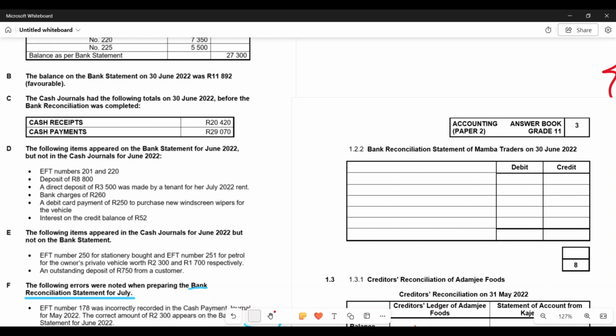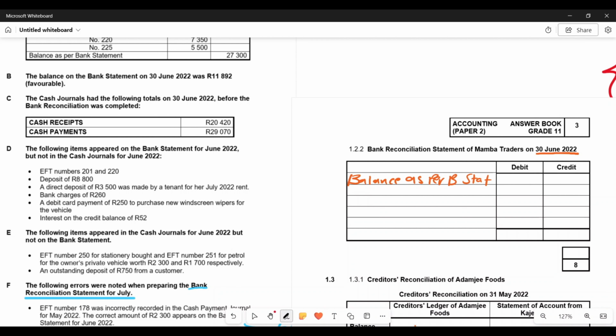And remember, on the bank reconciliation statement, this is where we rectify those mistakes which were made by the bank, right? So the first line item that you need to recognize in your bank reconciliation statement is your balance as per bank statement. Remember, for the month of June, to be specific, the balance on 30 June 2022, because why? We are correcting that balance, right? So balance as per bank statement, meaning that this is the balance on our bank statement.